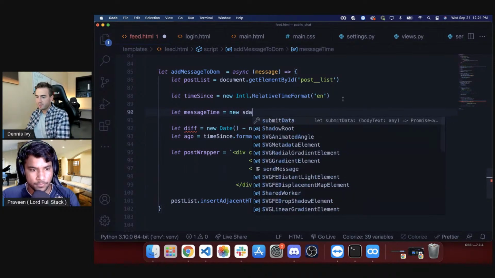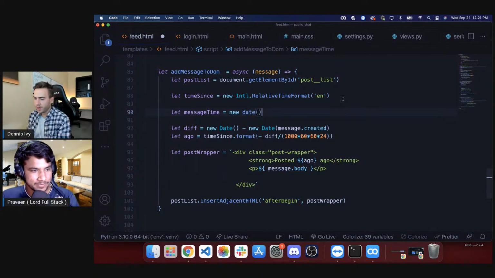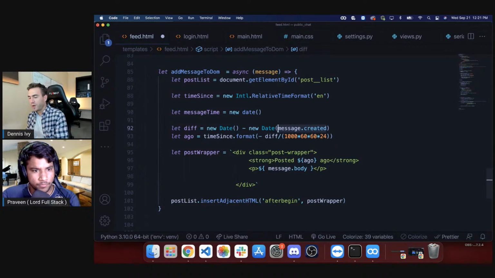New date. This is me not learning anything, but just copying code now. And then the diff is going to be new date. Oh, I see what you did. I see. Okay, so you're doing message time. Well, there's kind of a weird issue here because technically my database is making that date. So what I could do is go to the model and remove it. And by the way, is this going to give me a timestamp?